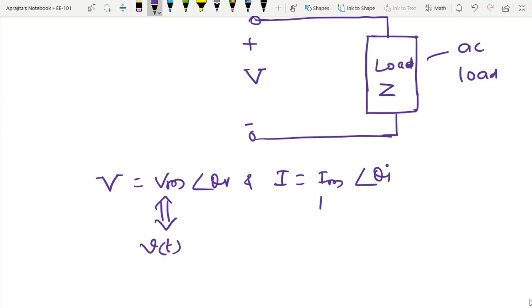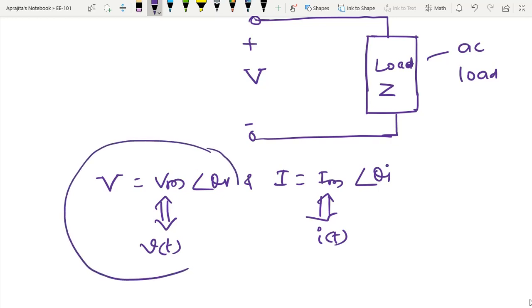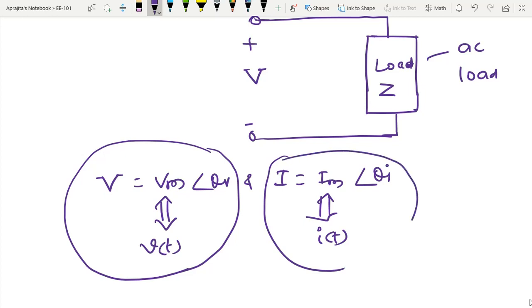Similarly I have current i(t) in the time domain, then I convert like this. So this is the phasor representation, and v(t) is the time domain representation of the quantity, or more explicitly you can write v(t) equal to Vm cos(omega t plus theta V), and i(t) equal to Im cos(omega t plus theta I). I am not going to write that.